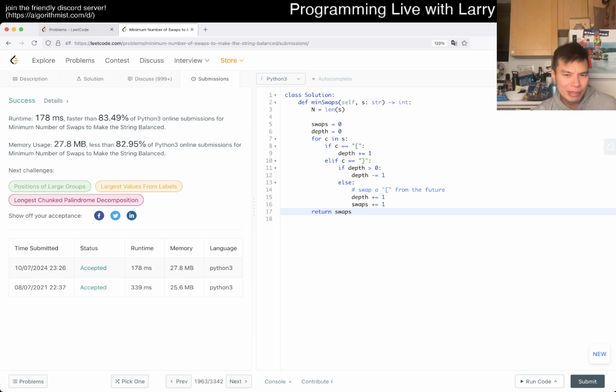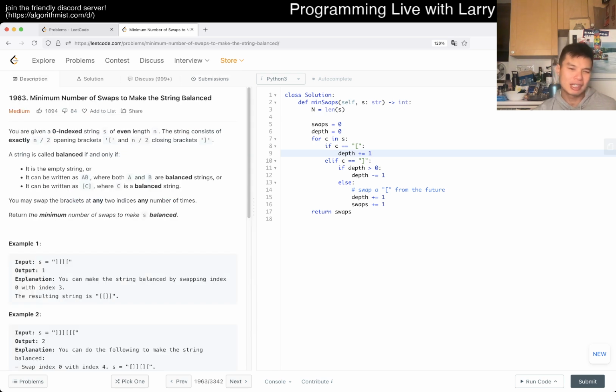It's a little bit of a weird thing, and I think in general, if you have any doubts about stuff like that, you should probably keep track of it. And by keeping track of it, you can actually do this in either way, right? If you keep track of an open swapped, you could also say in a greedy way, it doesn't really matter when you match it to keep it balanced. So the next time you see a left bracket, you could just swap with that one, and I think that'll be okay too. There are a lot of different ways to be greedy and still be right about it.